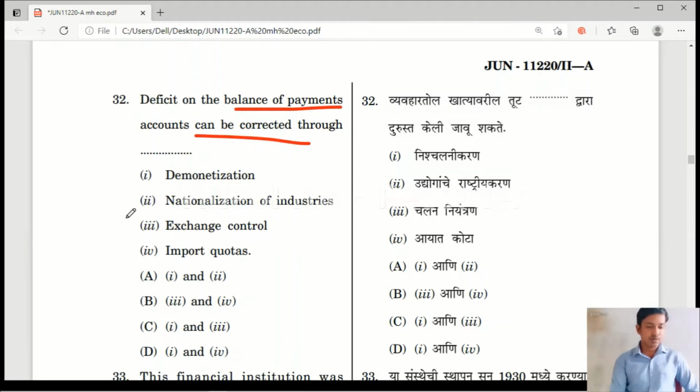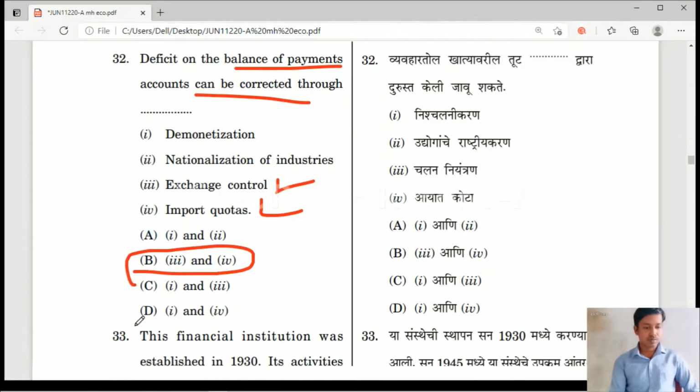We are going to control the balance of payments deficit by exchange control, and also by putting import quotas, 3 and 4. So the right answer is option B, 3 and 4.